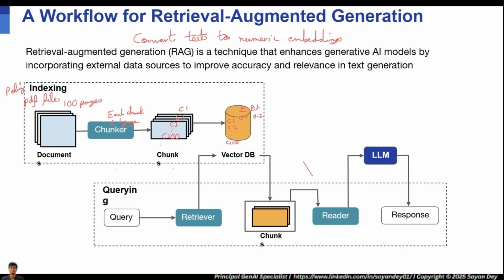Let's say chunk 1 is 0.1, 0.2. Chunk 2 is 0.11, 0.22. And chunk 100 is 0.9, 0.8. I'm just saying the embedding size is equal to 2.